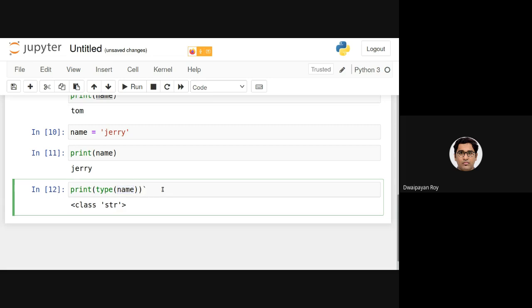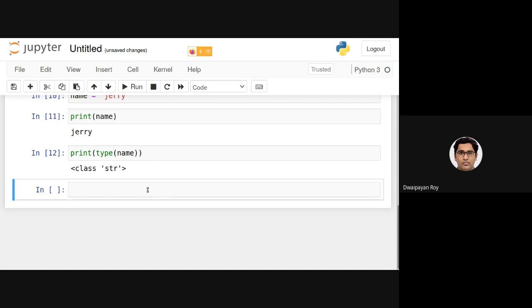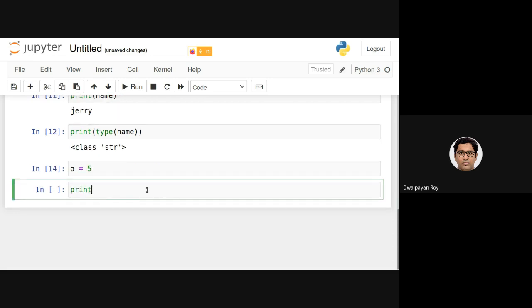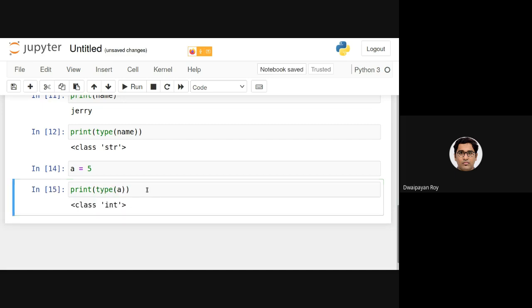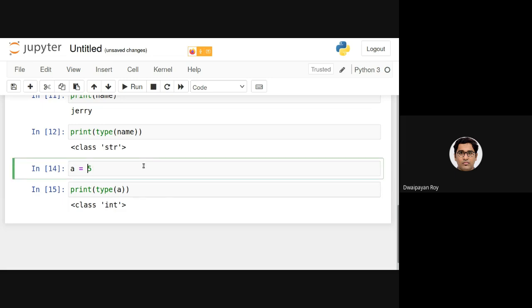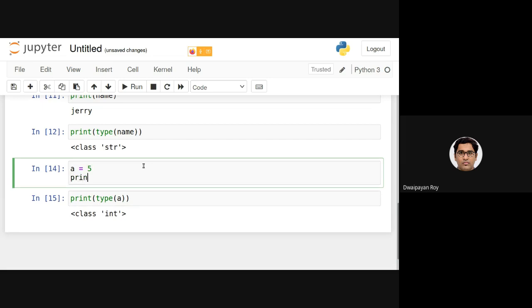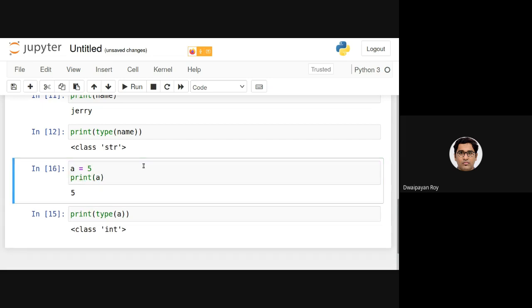Now let me show you some funny things. Let's say I am storing a equals 5. If I print the type of a, it shows that it is of type int. Now, print a, and the output is 5, and the type is int.